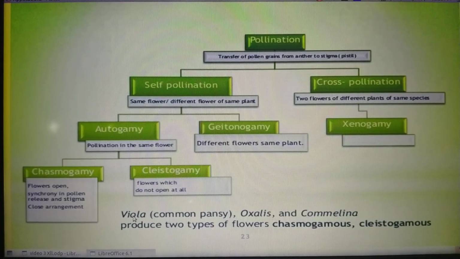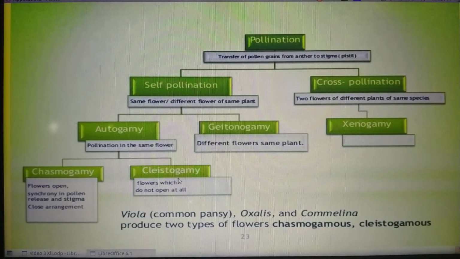Some types of plants like viola or common pansy, oxalis and commelina produce two types of flowers, that means chasmogamous flowers and cleistogamous flowers. What is the meaning of chasmogamous flowers? Chasmogamous flowers are similar to flowers of other species, with exposed anthers and stigma.